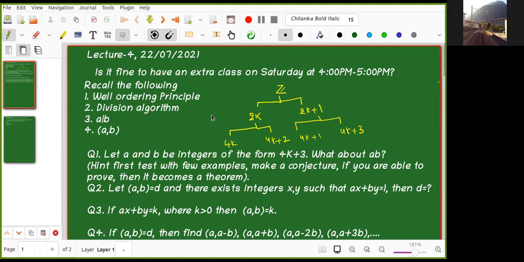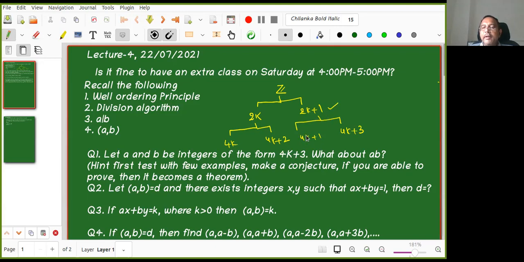You are correct. See, it is always better for me that it comes under the smallest bag rather than the big bag, so we try to bring the small bag as much as possible. Numbers of the form 4k plus 3 are odd. Am I correct? Yes, sir. The product of 2 odd numbers is automatically odd. So they are of the form 2k plus 1, no doubt in it.